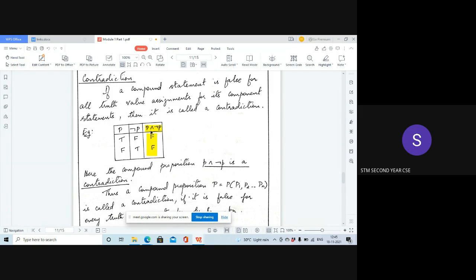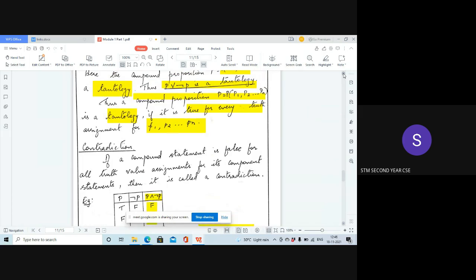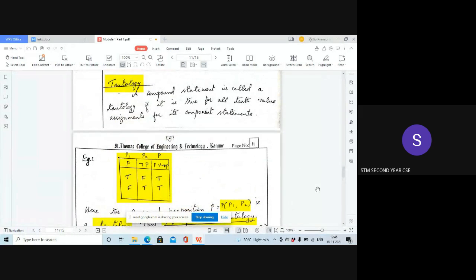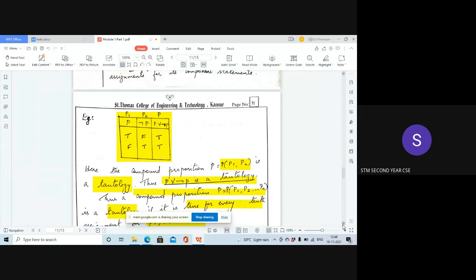The output of and will be true only when both the truth values are true. But here, when one is true, the other is false, so you get output as false. So P and not P is always a contradiction. So this is also a result, okay? You should just try to remember it. P or not P is always a tautology, and P and not P is always a contradiction.